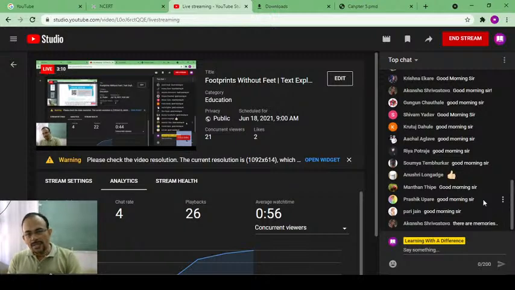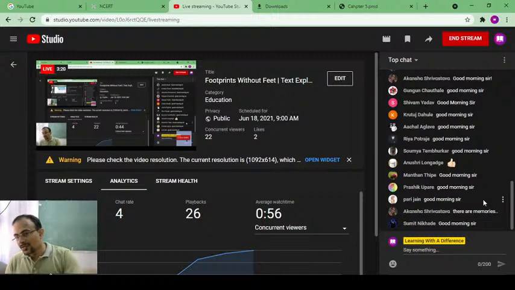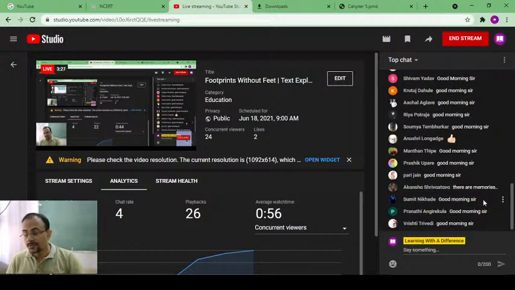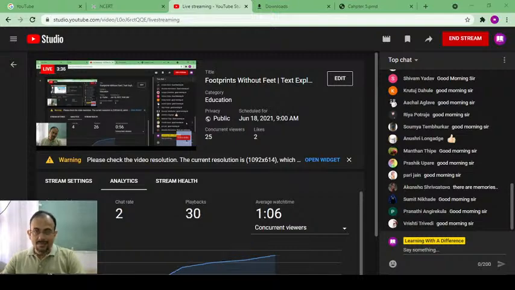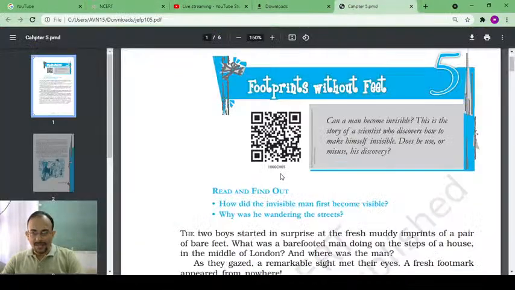If you are able to see the footprints of something, you should also be able to trace that particular thing that has created this footprint. In this lesson, you cannot find a trace of these. You cannot find the source of these footprints. So that is all about invisibility, right? It means something is invisible. So dear students, that is what we have to understand.